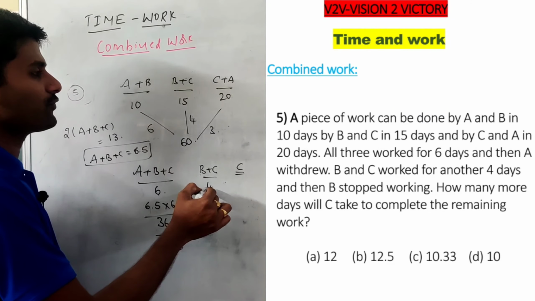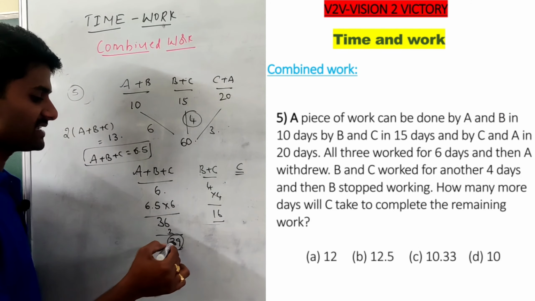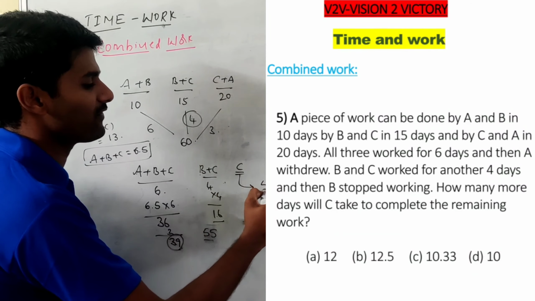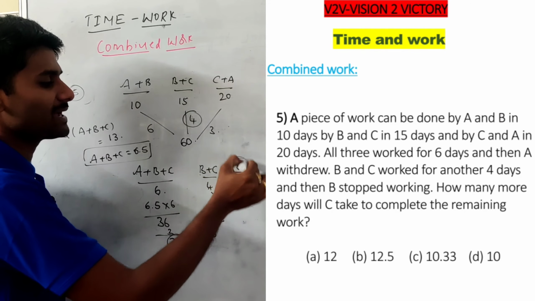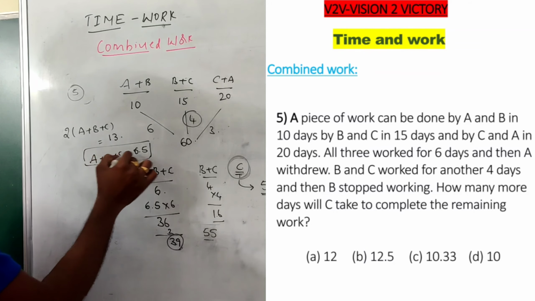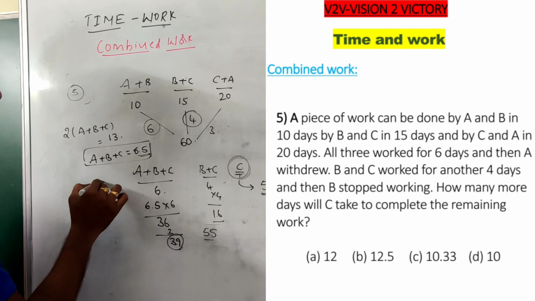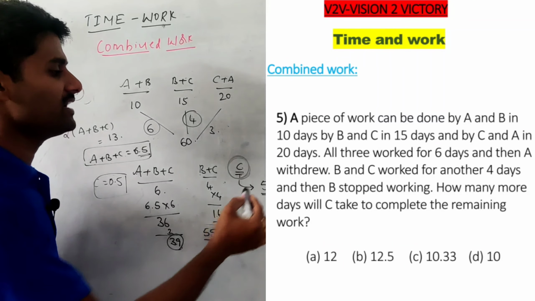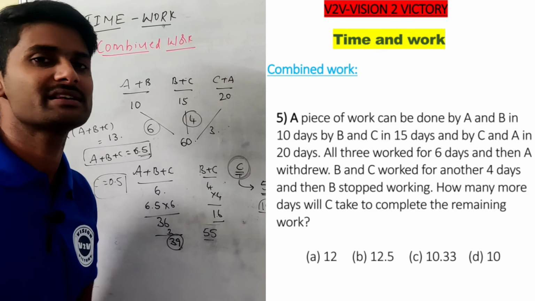Then B and C working for 4 days, performing 4 units per day, complete 16 units. So 39 plus 16, they have already completed 55 units, and the remaining 5 units are done by C alone. What is the time required to complete the remaining work by C? A plus B plus C perform 6.5 units, and A plus B perform 6 units per day, so C's value is half a unit per day. If C performs half a unit per day, 5 units can be completed in 10 days. So the remaining work is completed by C in 10 days.